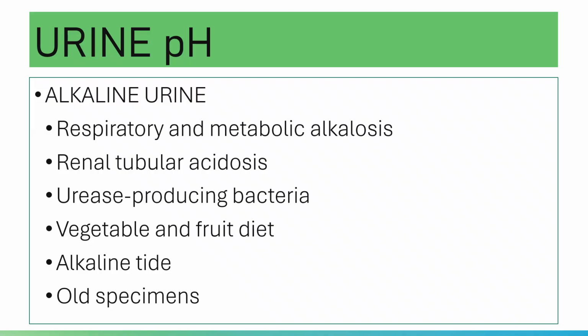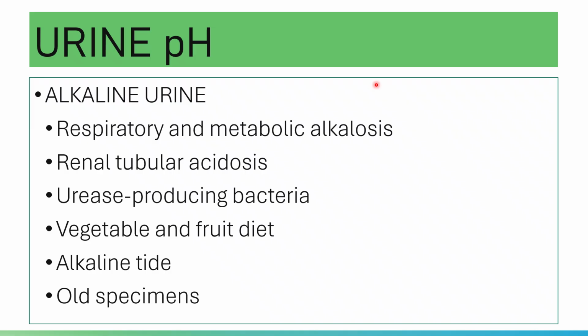Okay, so your alkaline urine is seen in respiratory and metabolic alkalosis. Of course, in the urine there is a decrease of hydrogen ions and an increase of the weak base, which is your bicarbonate. So what will your body do in case of this? In case there is an increase in the pH in the system, of course, your body will either increase the acid or decrease the alkaline component.